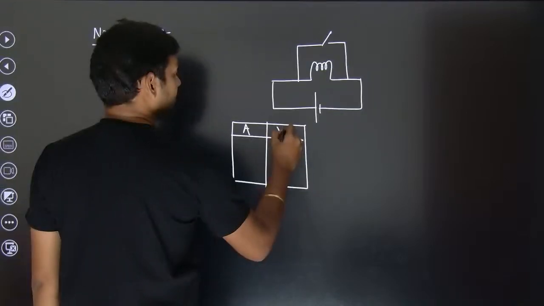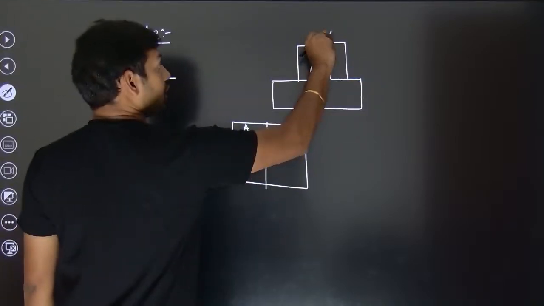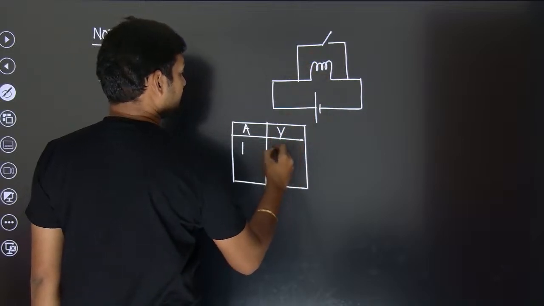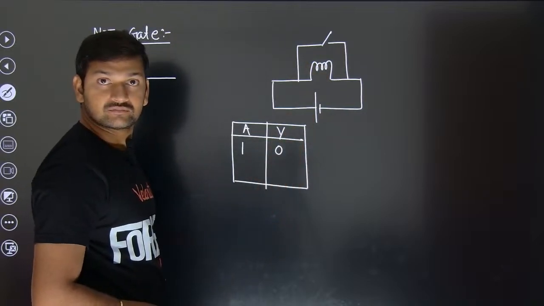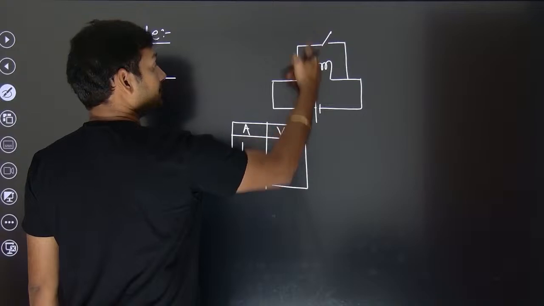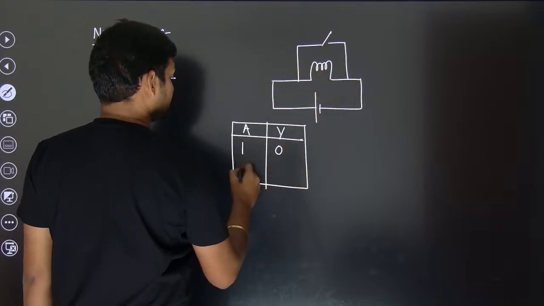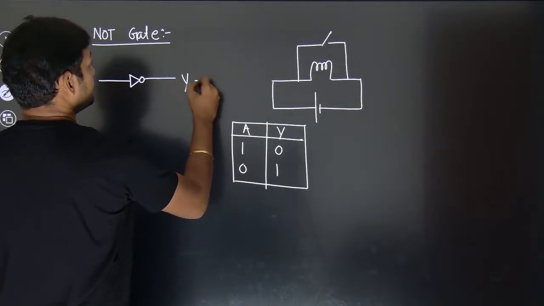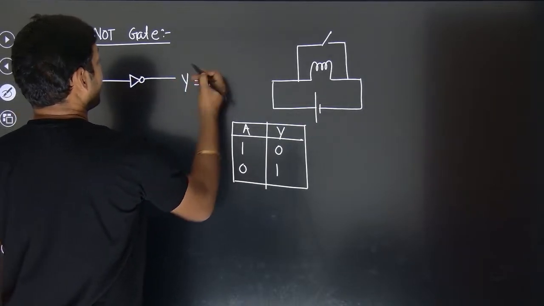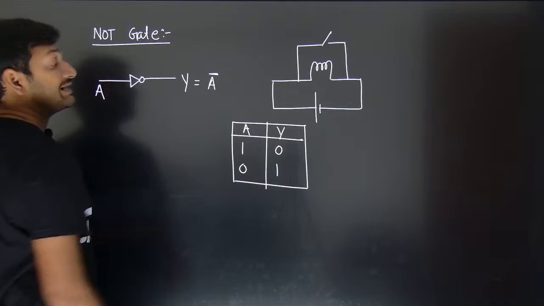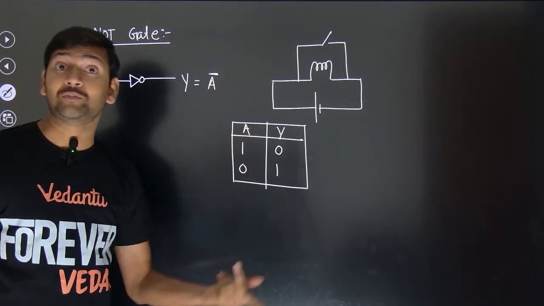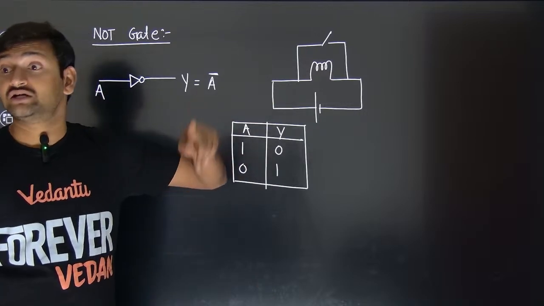Input A, output Y. If the switch is on, the current will go through the switch but not through the bulb. Bulb will be off. If the switch is open, then the bulb will be on. So the output is written as A bar. When you see a bar, that's an indication that you have to talk about the opposite. High opposite is low.